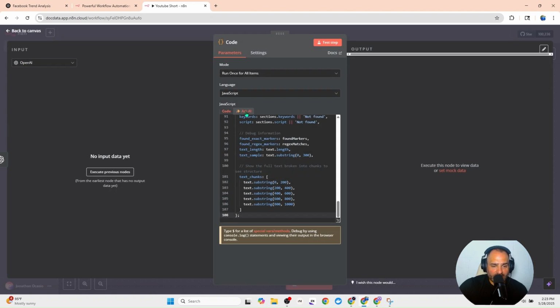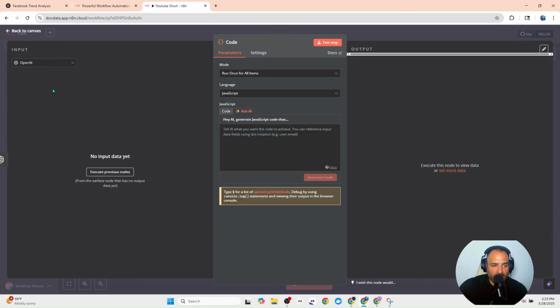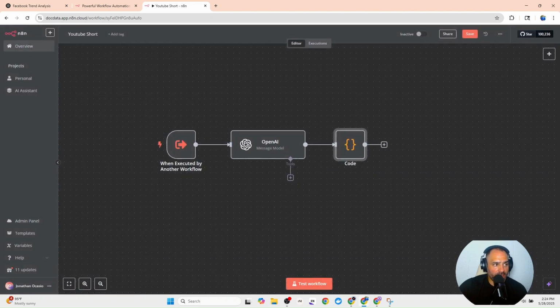And I do want to show you that this does have an Ask AI method. You do have to have data coming in, but you can tell it, split the data and give it instructions, and it will generate that code for you. It's hit and miss sometimes, but it's better than nothing.